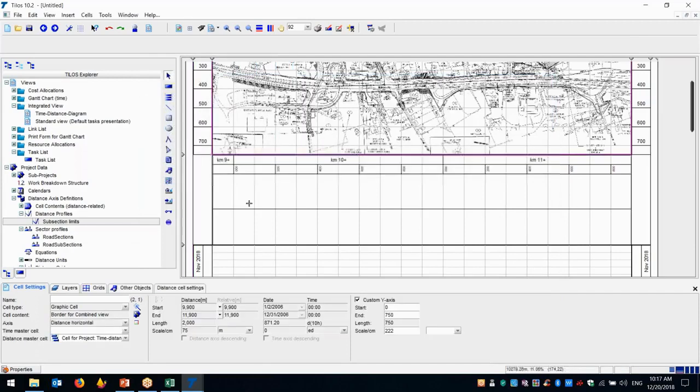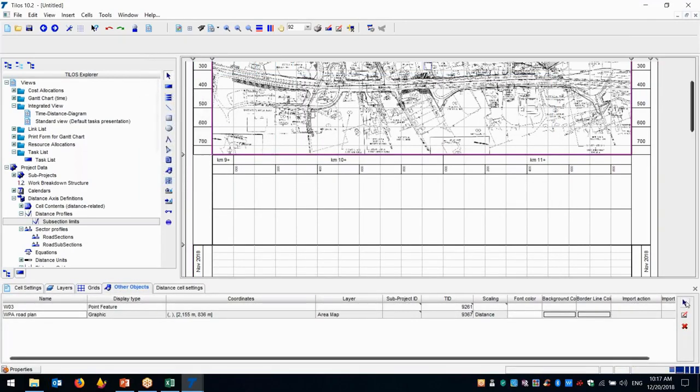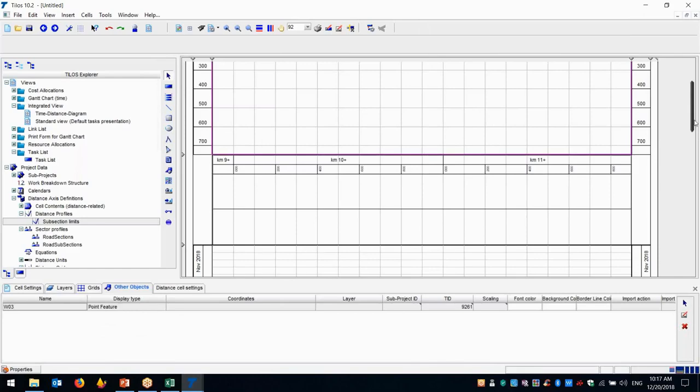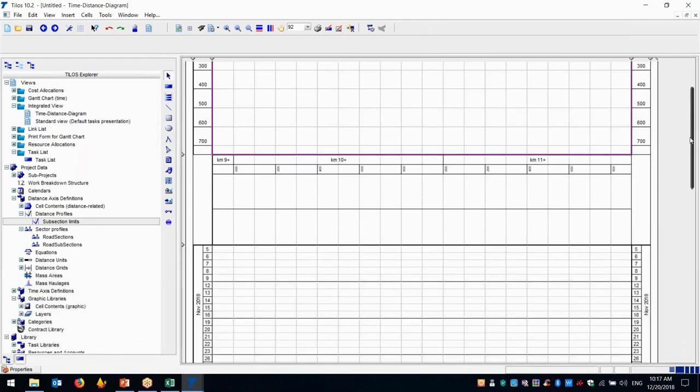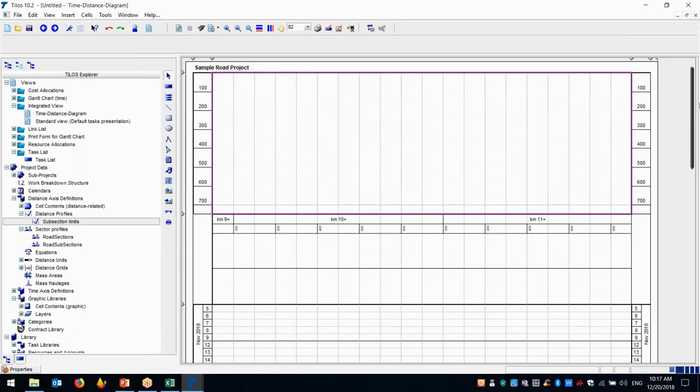Okay, and here also we select and from here delete.